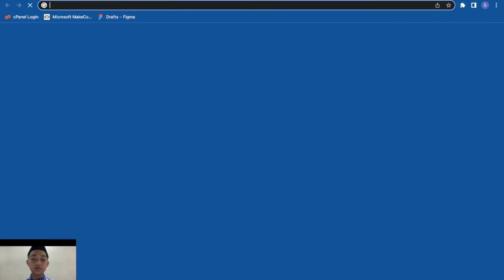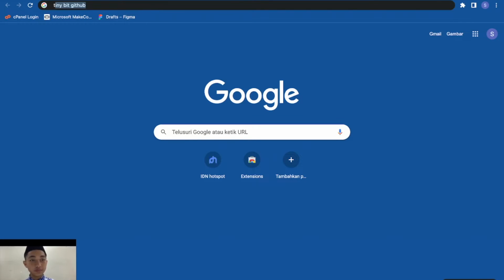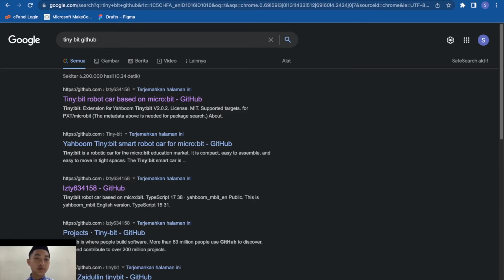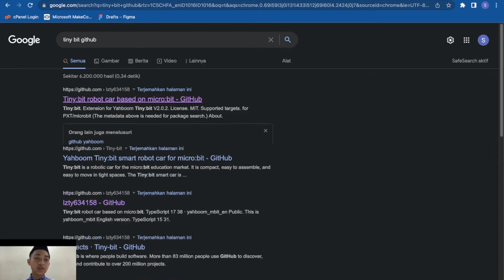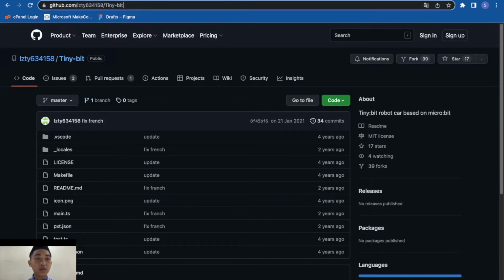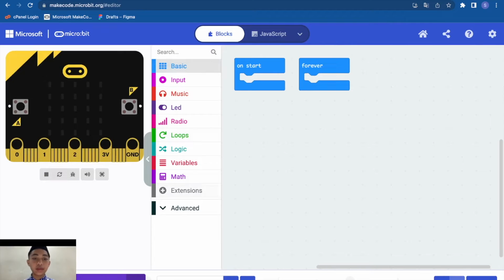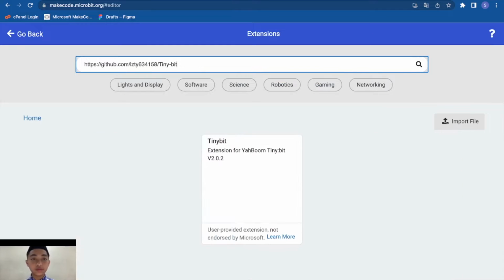you can open a new tab and search for the TinyBit GitHub. Okay, this is the TinyBit GitHub. You can copy the link, go to the extension, paste it, and pick the TinyBit, this one.